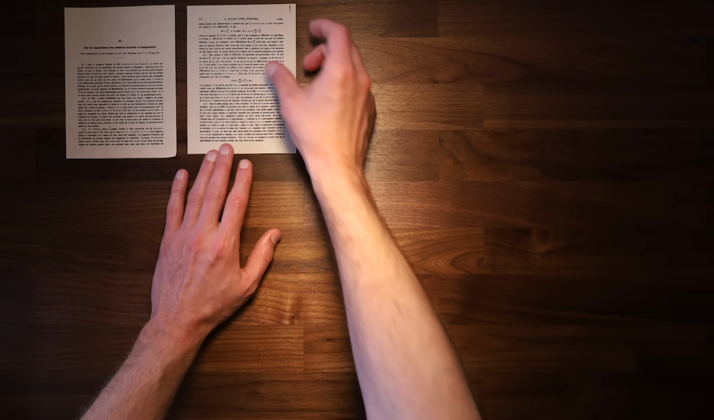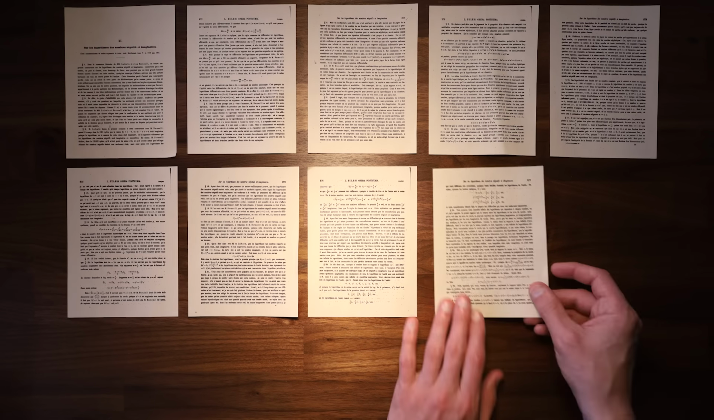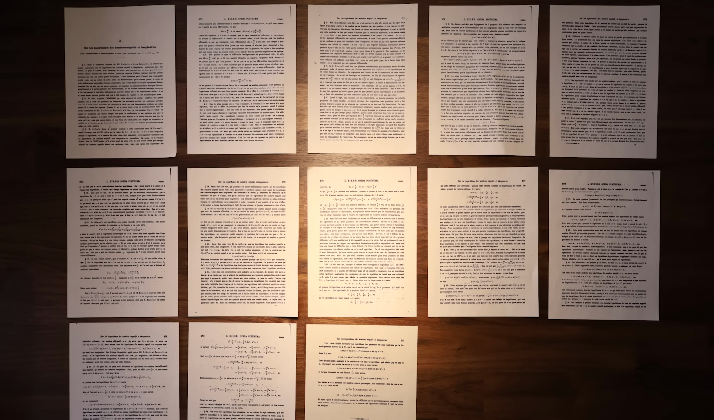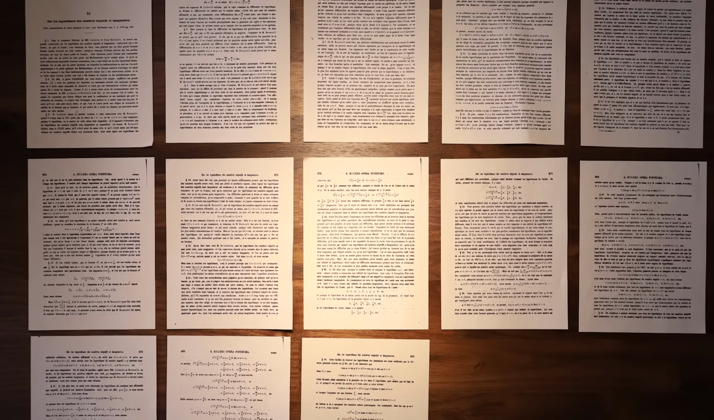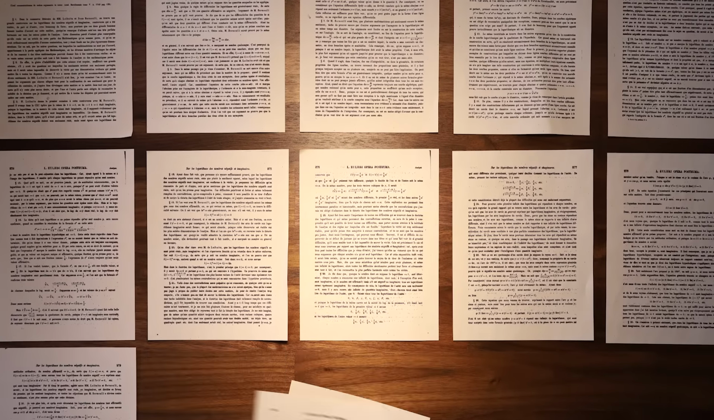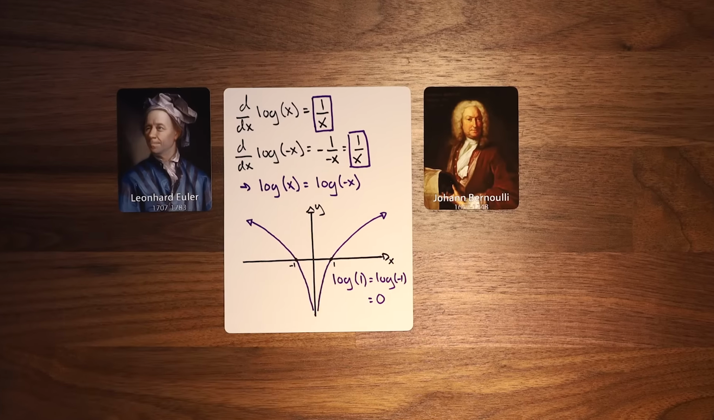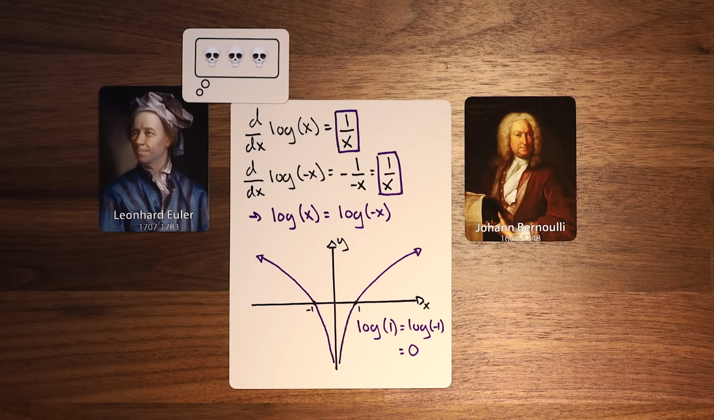In an incredible 13-page paper written in 1747, Euler points out logical flaws with the solutions of both Bernoulli and Leibniz, and lays out an unbelievably elegant solution that remains largely unchanged today. First, Euler demolishes his teacher Bernoulli's theory that log of x equals log of negative x.